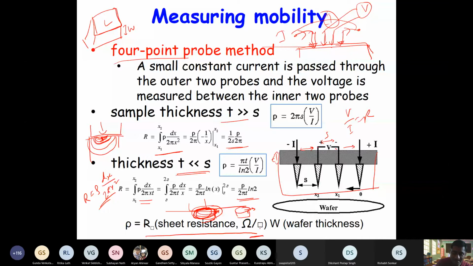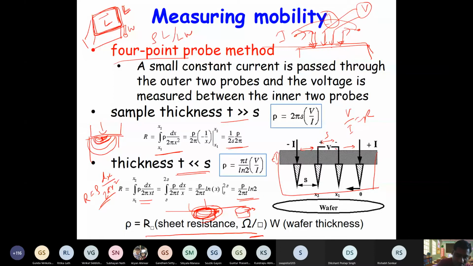So your rho becomes sheet resistance times wafer thickness, right? If you take this L here, and the thickness is W, and this is L and this is also L, both are L, so it's basically a square of area L squared. What is the resistance of this one? Its resistance will be rho times L by A, and now A will become L times W.